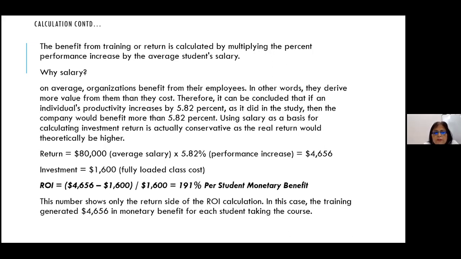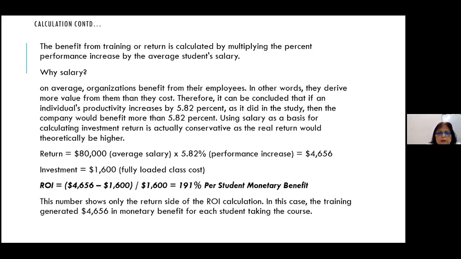So the return here will be $80,000, if that is the average salary. It could be any salary depending upon the MNC or the organization. Multiplied by 5.82%, the performance increase, that gives you $4,656.